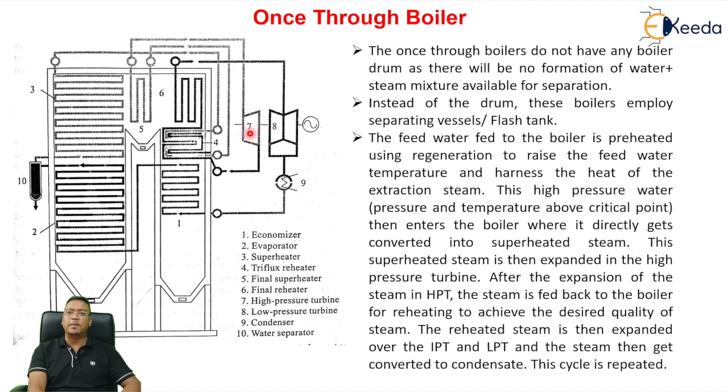After expansion of steam in the HP turbine, the steam will be sent to the reheater. See here, this is a reheater. This dark black line is showing that the reheater is there, and through this reheater it will be sent into the final reheater, and this one is the final reheater. From the final reheater it will go into the LP turbine. This is the process of how water and steam flow in a once through boiler.